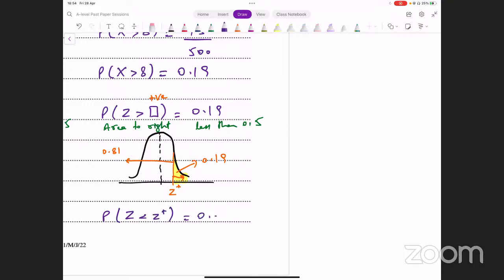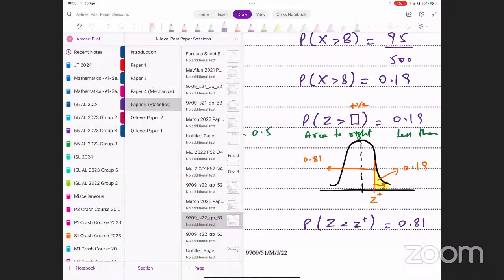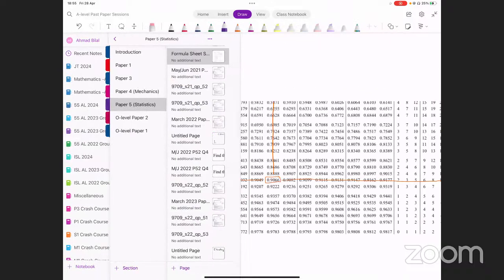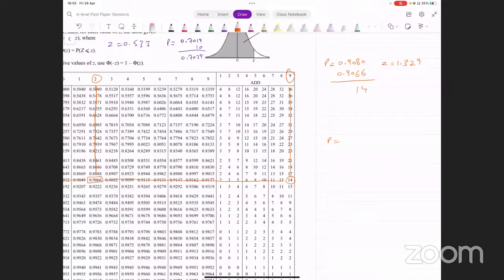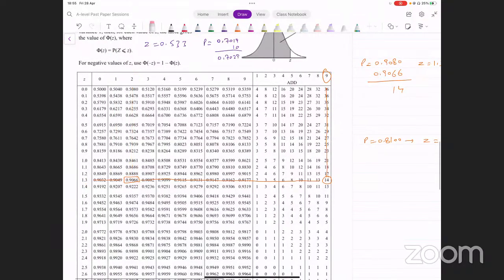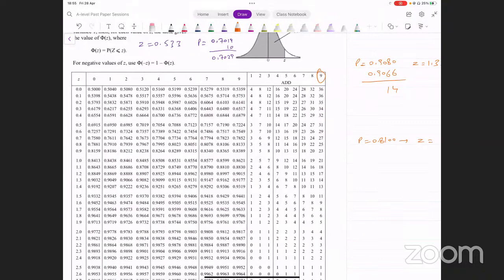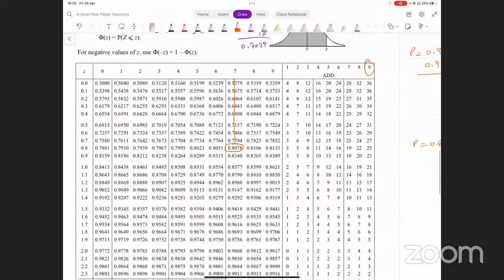That should equal 0.81. अब ये जाके probability table से देख लेंगे, 0.81 का मतलब है 0.8100. All right? ये हम जाके table से देख लेते हैं। Let's go to the table again. 0.8100. इसके corresponding we need the z value. अच्छा देखते हैं 8100 कहाँ पर आ रहा है। Okay, so we have 8078 here. इससे बड़ा वाला नंबर 8100 से बड़ा हो जाता है। So we take the smaller number. इस पे देखते हैं हमारे पास corresponding z क्या आता है, 0.8 and 7.